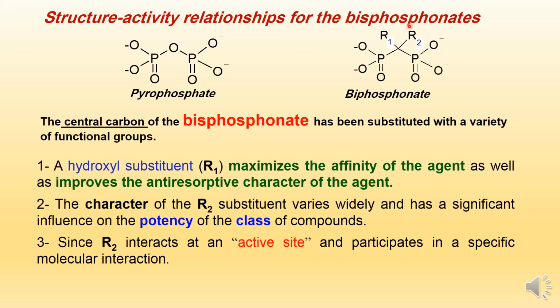While R2 differs from one drug to another. R2 affects the potency of the compound, and according to the type of R2, different generations of bisphosphonates are generated. First generation, second generation, and third generation, according to the type of R2. R2 also is responsible for certain molecular interaction with the receptor.